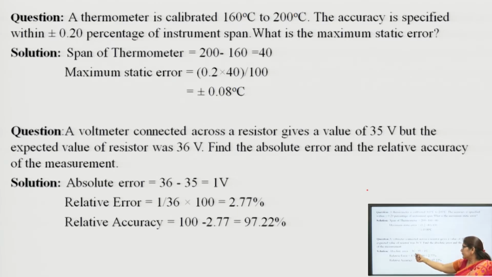Relative error is the absolute error, that is the difference between actual value, true value and the measured value, divided by the actual value into 100. So, the error will be 2.77%. Now, the relative accuracy is 100 minus this percent, that is 97.22%.